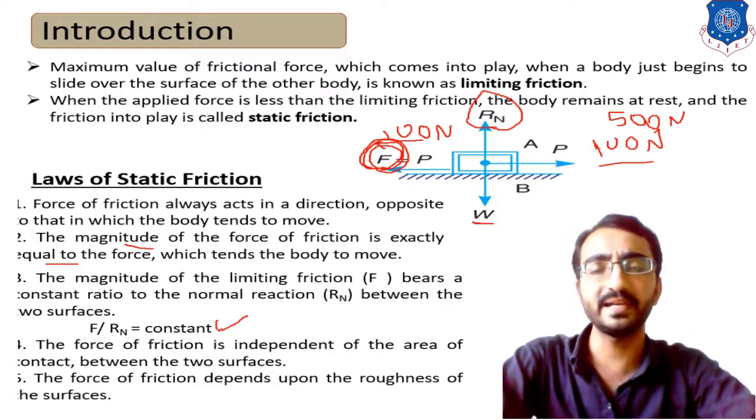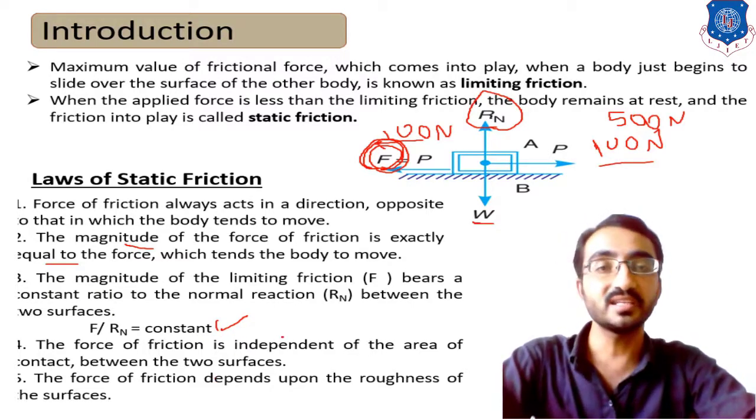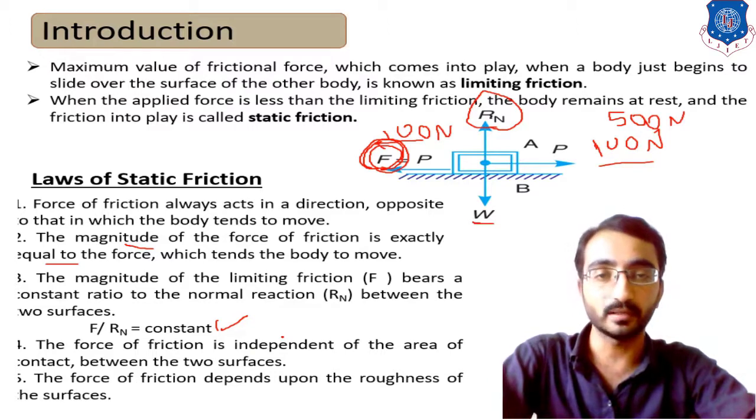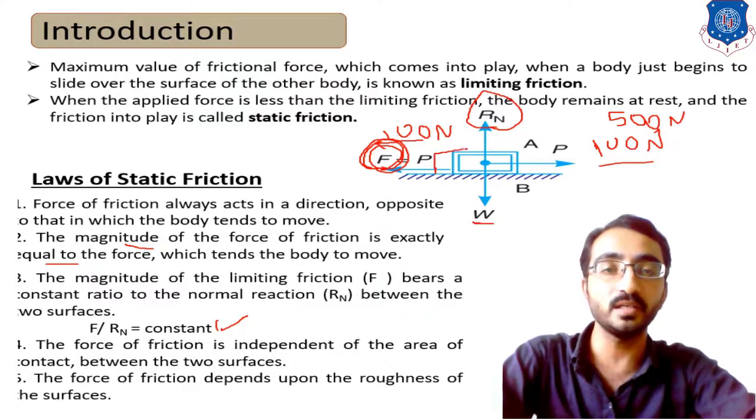The fourth fundamental is that the force of friction is independent of the area of contact. It does not depend upon how much contact area is between them.